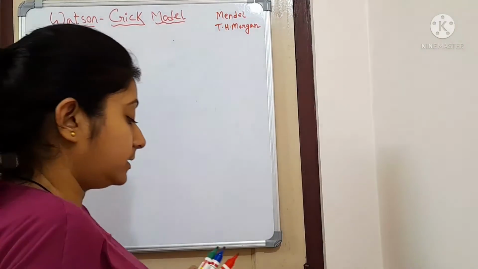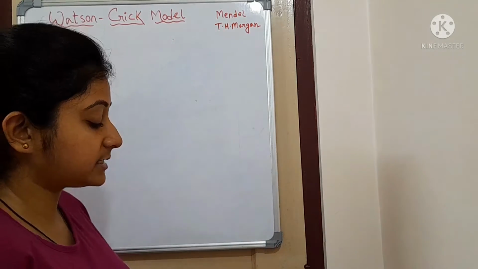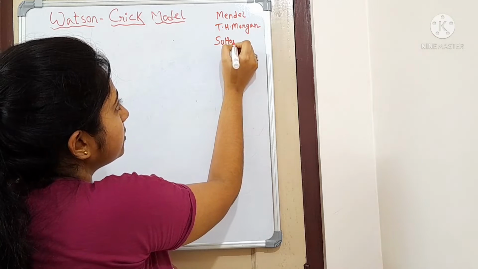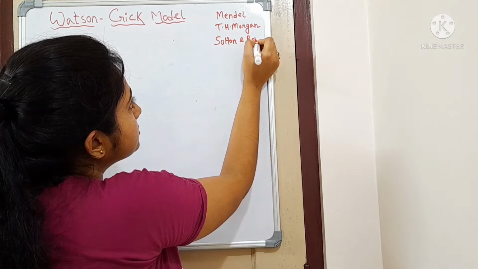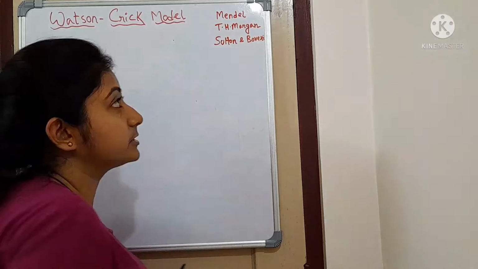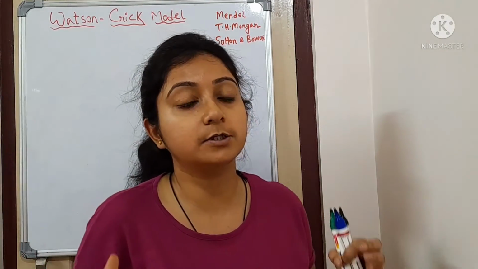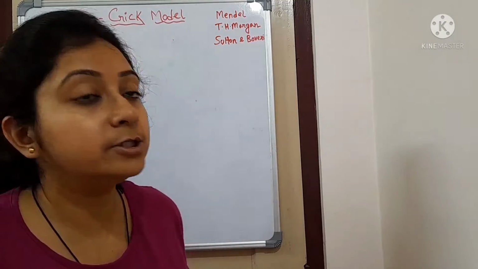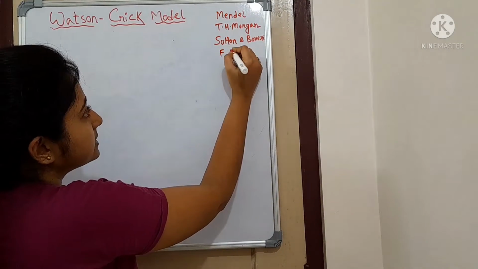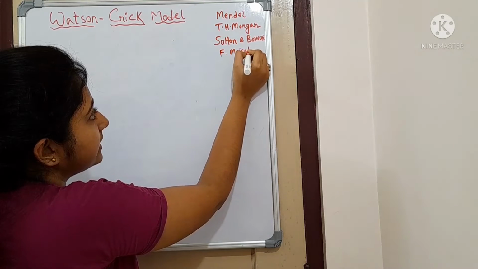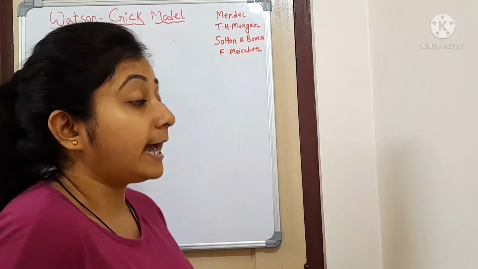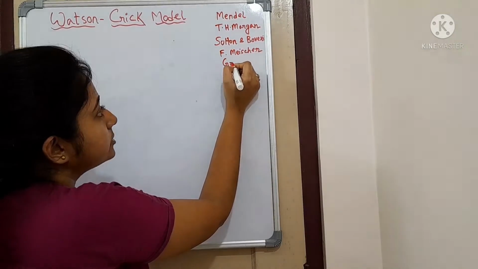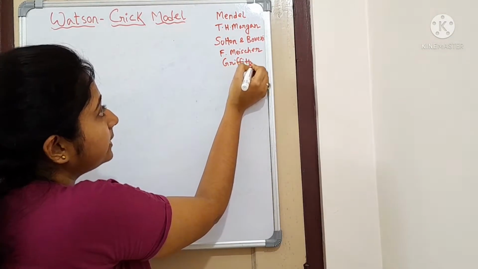Then two more scientists came who gave the chromosomal theory of inheritance. Those were Sutton and Boveri. Then came Friedrich Miescher, the scientist who first said about the nuclei. And then came Frederick Griffith, who told us about the transforming principle.